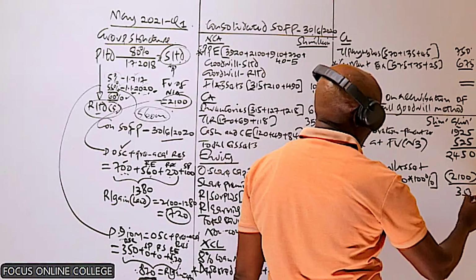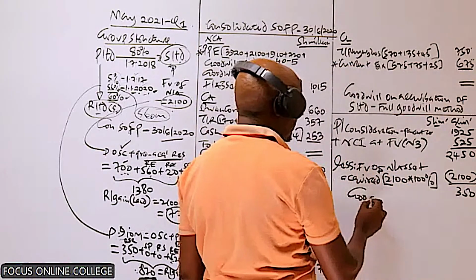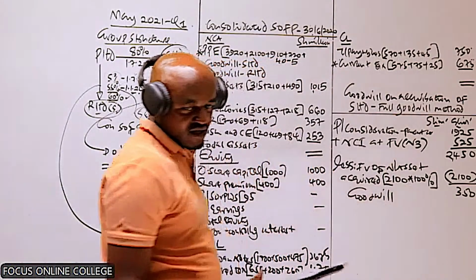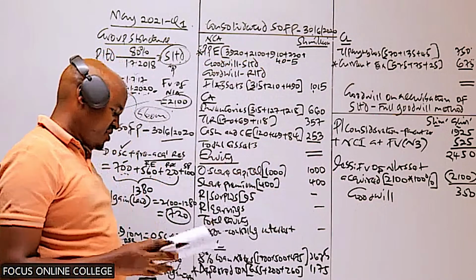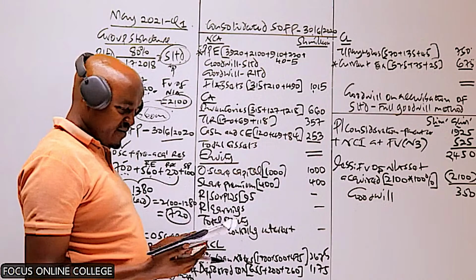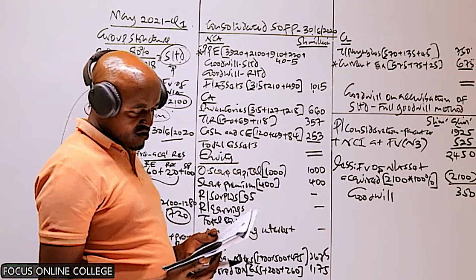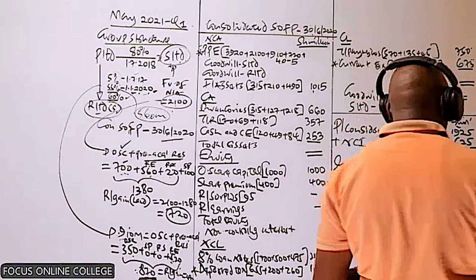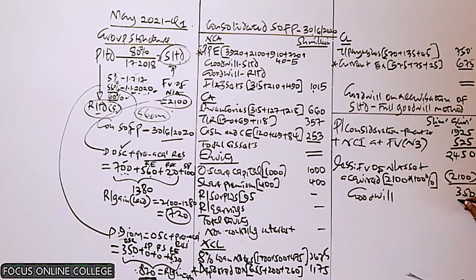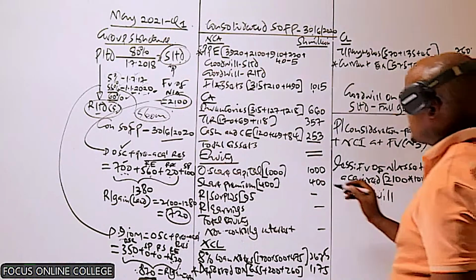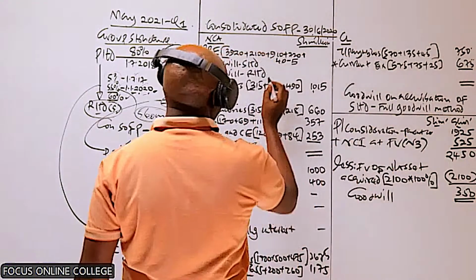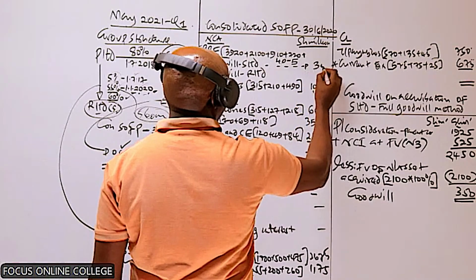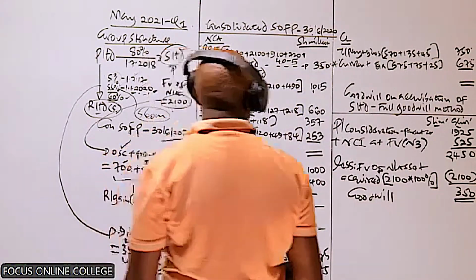So the goodwill on acquisition here is 350. Was this goodwill impaired? No. As per the information we have in note number 5, all the goodwill arising on acquisition has been tested for impairment with no impairment loss. So no impairment loss here. That is the goodwill which we are going to recognize here as a non-current asset.